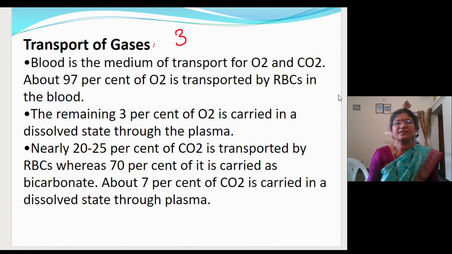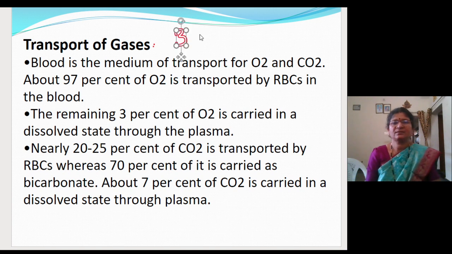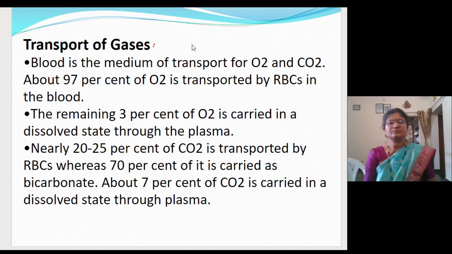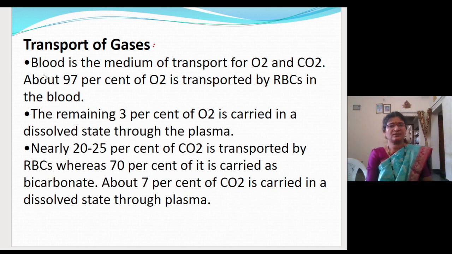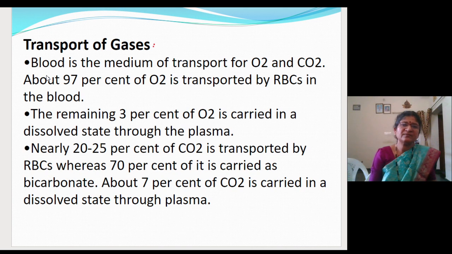Okay, transportation of the gases. It is actually a 5-mark question. Oxygen transportation will be asked for 3 marks, and the carbon dioxide transportation will be asked for 5 marks. Now blood is the medium for the transportation of oxygen and carbon dioxide. In our body, mainly carbon dioxide and oxygen are transported through the blood.